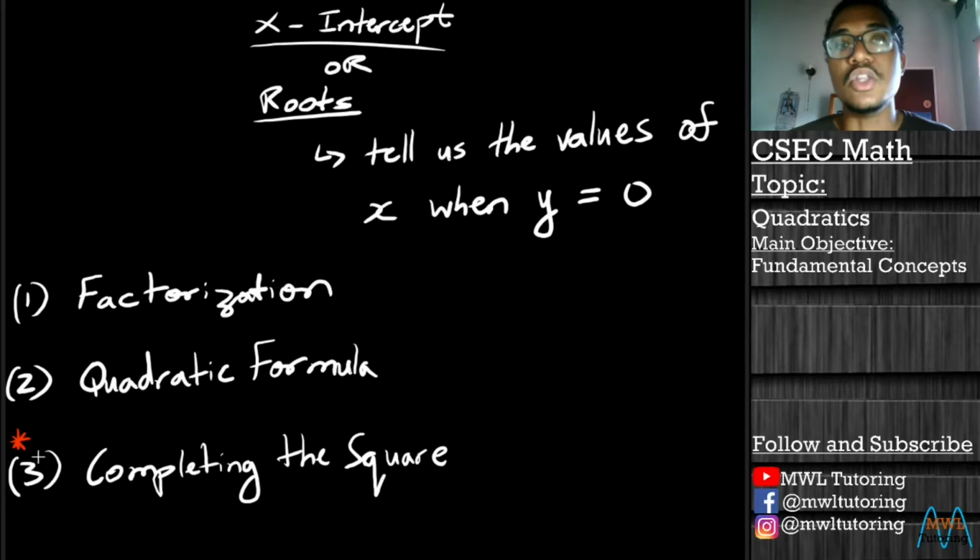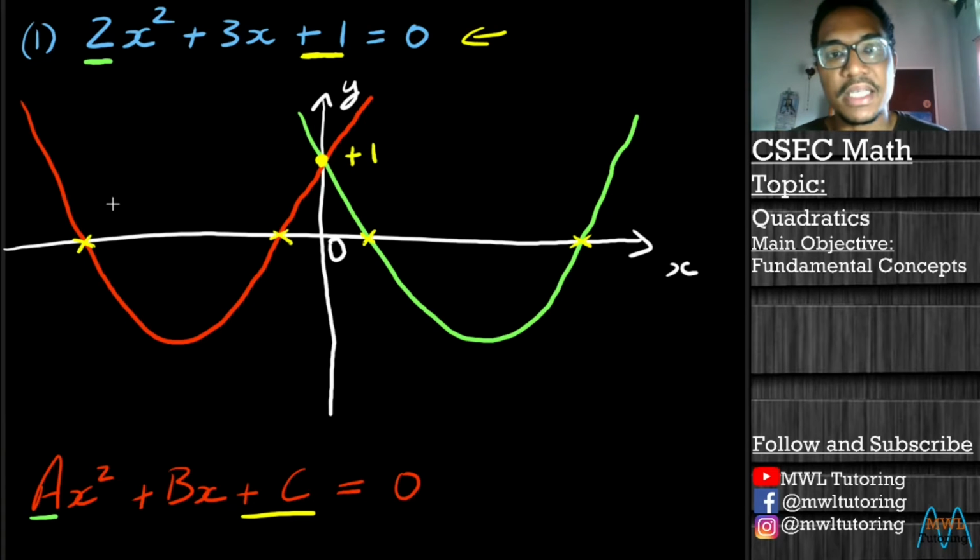But it's still good to know that we could find the roots using the completing the square method if we wanted to. So for today's video, we're just going to look at factorization and the quadratic formula. I did videos on how we do these already, and I'll link them as we progress through this video. Let's start off with factorization with our same example back here. So let me just copy it.